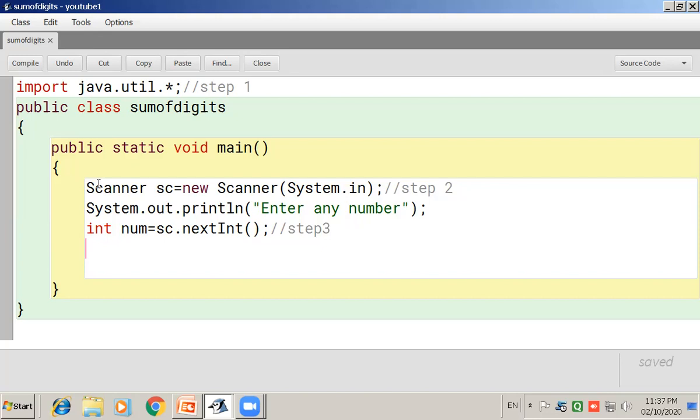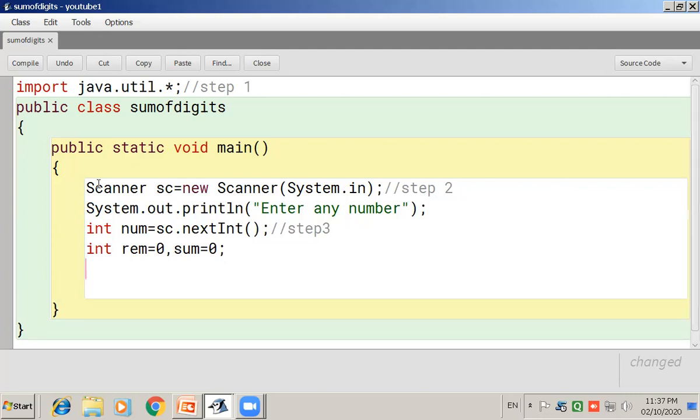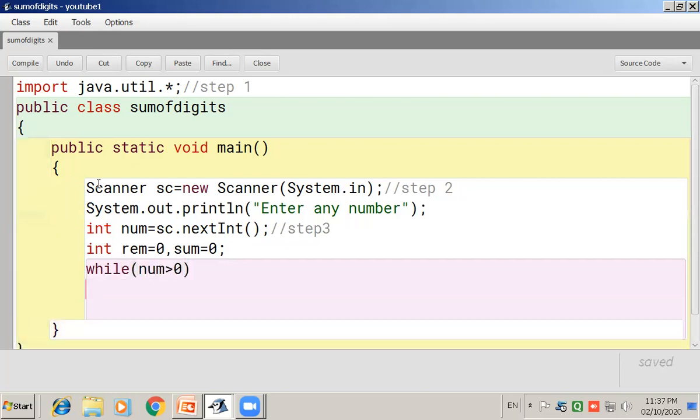So the number is accepted. Now we require the variable rem for storing the remainder and the variable sum for storing the sum. We initialize both these variables with 0 and declare the data type as integer. Now while num greater than 0, this should be the condition.